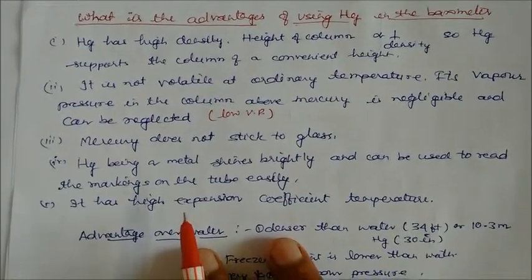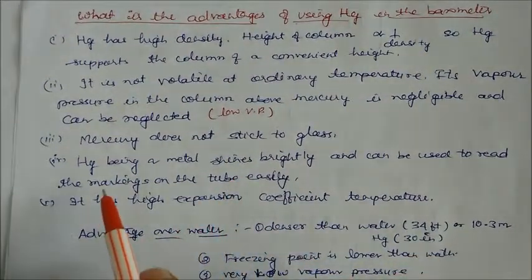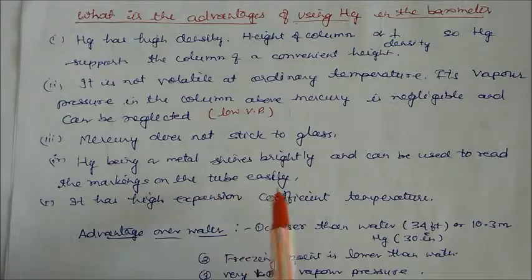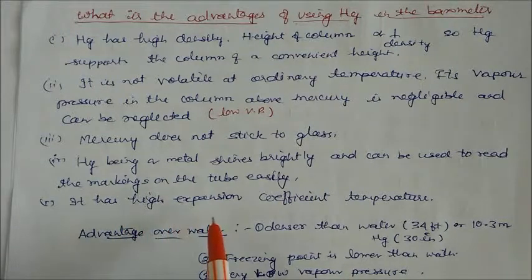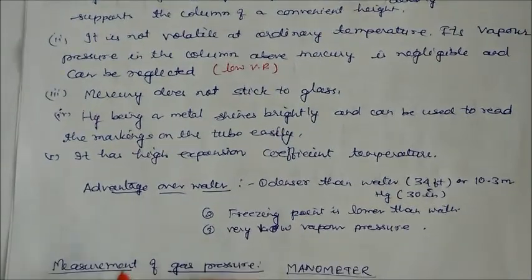Mercury does not stick to glass. Being a metal, it shines brightly and can be used to read the markings on the tube easily. It also has a high expansion coefficient with temperature. These are some positive points of using mercury in a barometer.